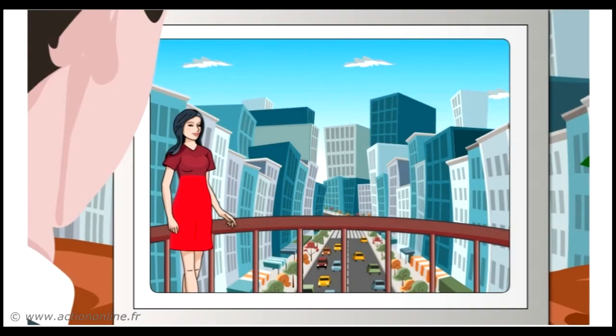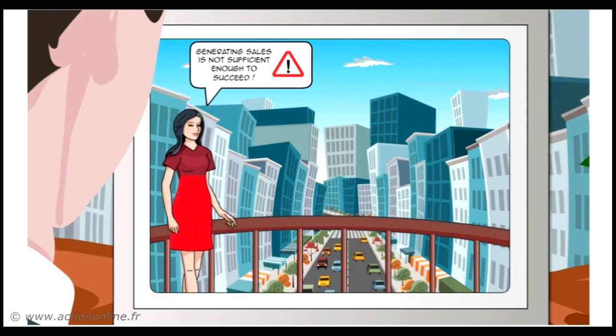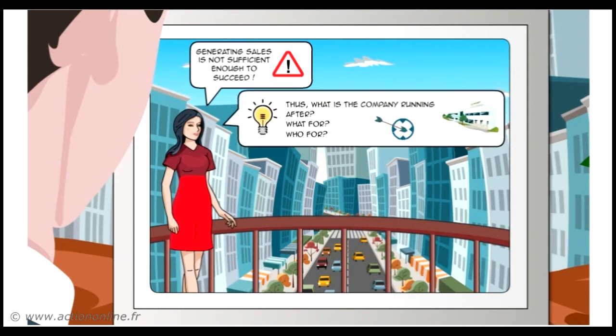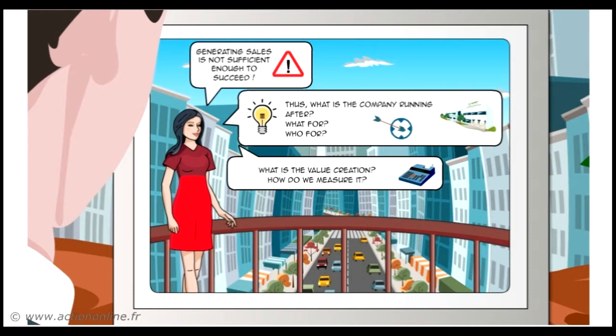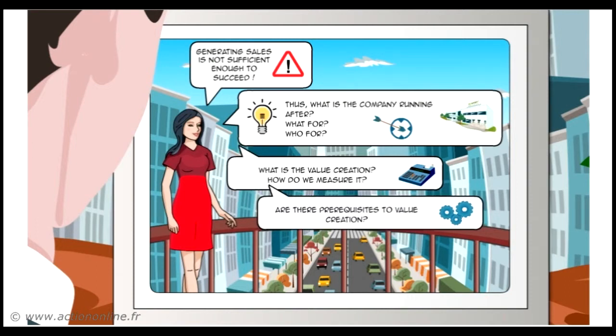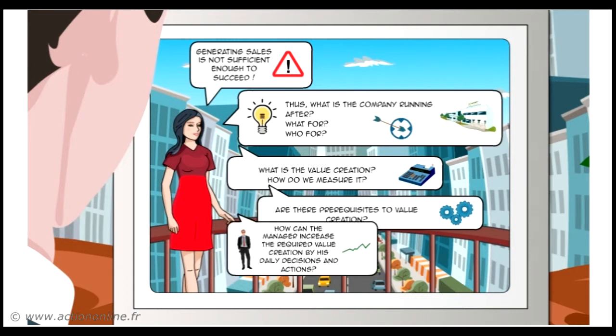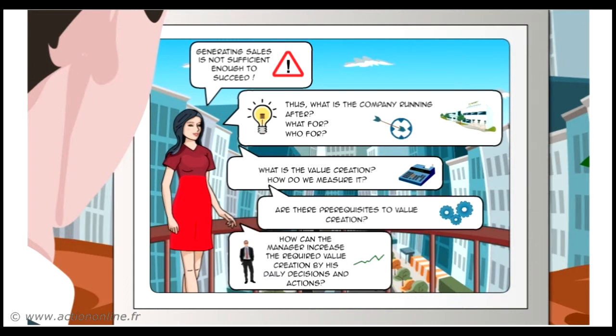In the previous chapter, we saw that, contrary to common beliefs, generating sales turnover is not sufficient to succeed. Thus, what is the company running after? What for? Who for? What is the value creation? How do we measure it? Are there prerequisites to value creation? How can the manager increase the required value creation by his daily decisions and actions?